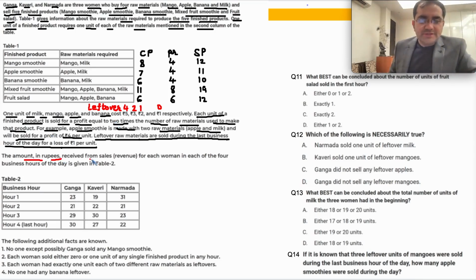The amount in rupees received from sales revenue for each woman in each of the 4 business hours is given. So let's take some notations. Mango smoothie, we'll write it as M. Apple smoothie A. Banana smoothie B. Mixed fruit smoothie, we'll write it as S. Fruit salad, we'll write it as F. Just some labels.